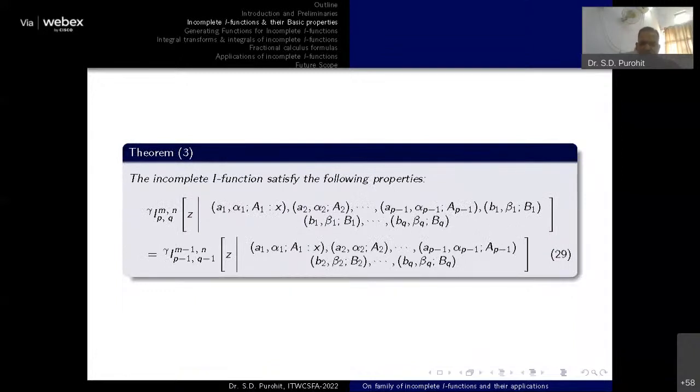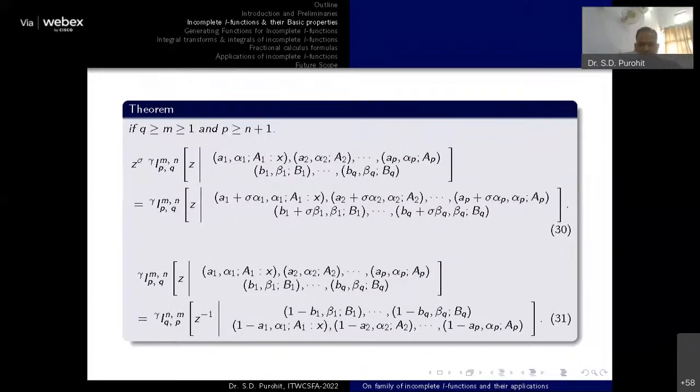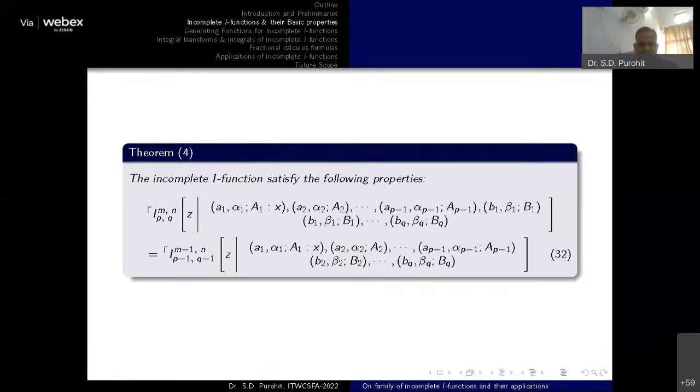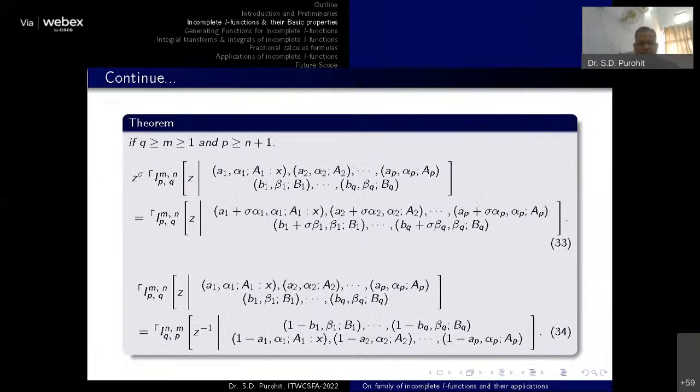Another one you can see, this is another recurrence relation available for this lower type of function. These are a few more recurrence relations available for the lower type of incomplete integral. And we can say there is a lot of scope to get such types of recurrence relations for this function, because they are still unavailable. So we can create similar types of recurrence relations for these functions. I have reported only a few of them. Further, these recurrence relations are associated with the upper incomplete I function.